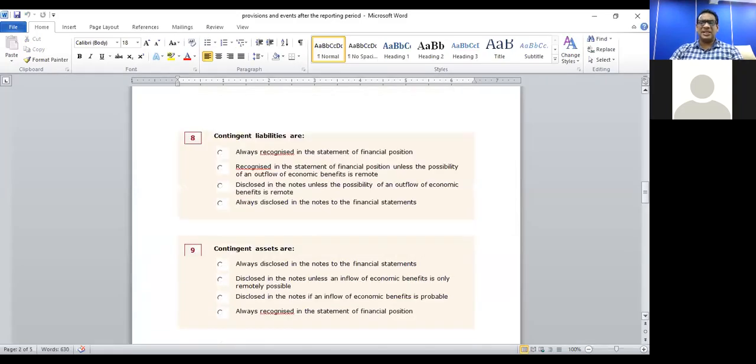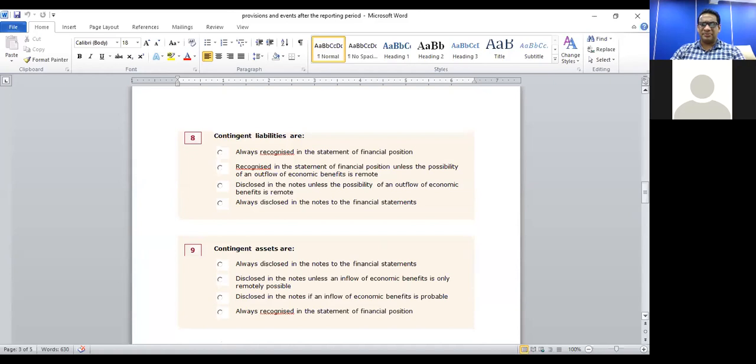Number 8, contingent liabilities are, number 1, always recognized in the statement of financial position; number 2, recognized in the statement of financial position unless the possibility of an outflow of economic benefits is removed; number 3, disclosed in the notes unless the possibility of an outflow of economic benefits is removed; number 4, always disclosed in the notes to the financial statements. So what do you think is the correct answer?